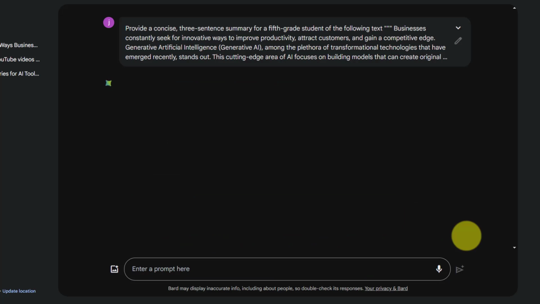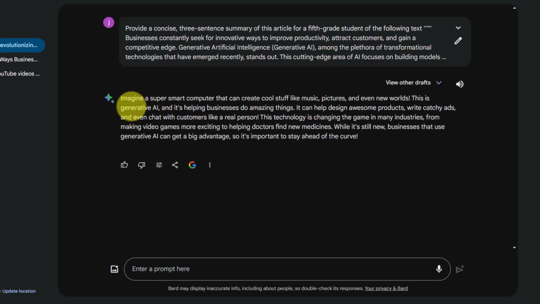Let's submit this. So here you can see that imagine a super smart computer that can create cool stuffs like music, pictures, and even new words. This is generative AI and it's helping businesses do amazing things. So you can see it has not used any difficult words. Sentences are shorter and so on.